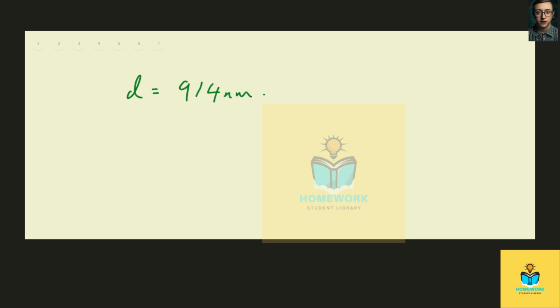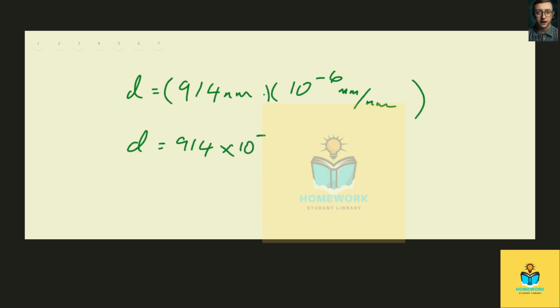And so in the next page, we have d equals 914 nanometers, if you simplify that. And we can change that to millimeters, so this is times 10 to the negative 6 millimeters per nanometer. And so d is 914 times 10 to the negative 6 millimeters.